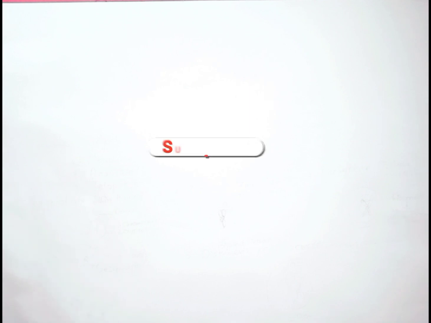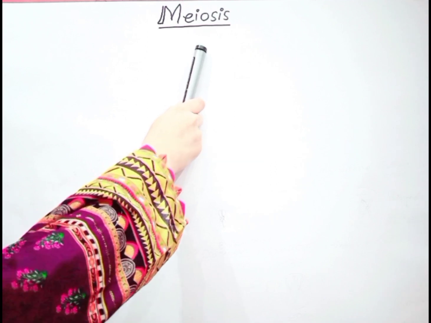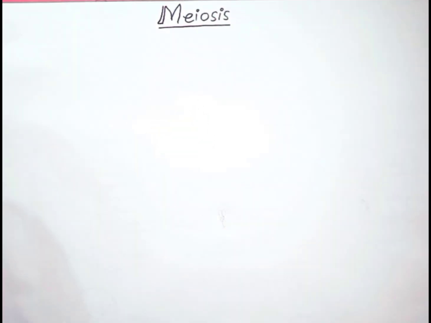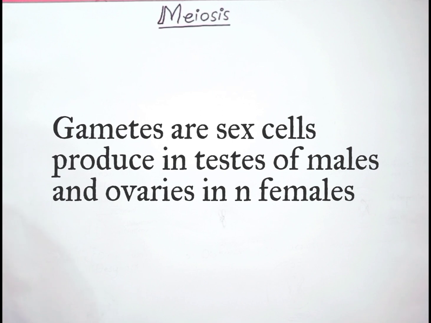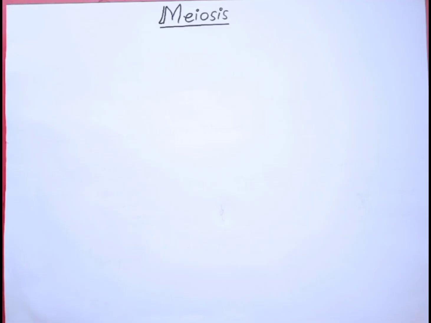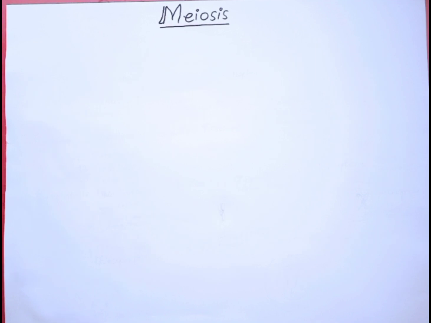Let's continue with another cell division cycle, which is meiosis. This meiosis is a special type of cell division of germ cells. In sexually reproducing organisms, meiosis is used to produce the gametes, such as sperms or eggs, sperms in males and eggs in females. When meiosis occurs in a reproductive cell, a diploid cell divides to form four haploid daughter cells.